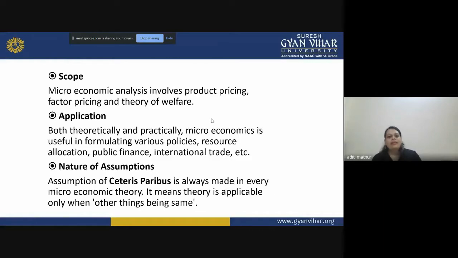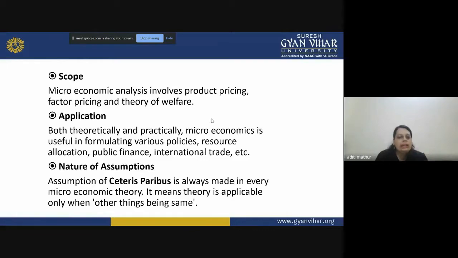Then the theory of welfare. What is the theory of welfare, right? There are a few questions which come up in the theory of welfare. We will discuss them in our upcoming slides. So the microeconomic scope is to analyze product pricing, factor pricing, and the theory of welfare. Then the next characteristic is application.